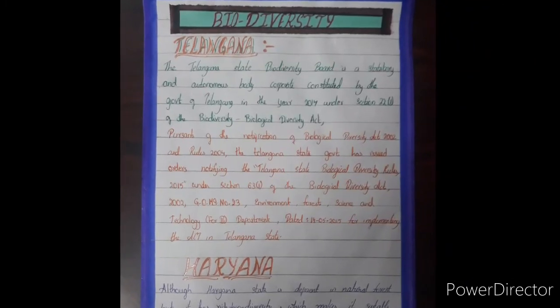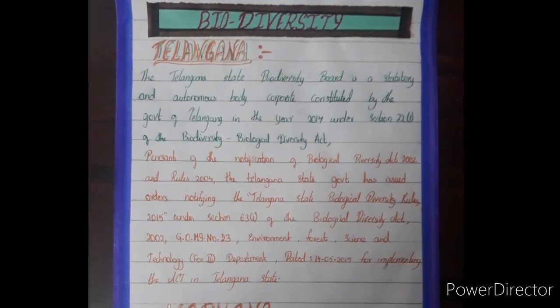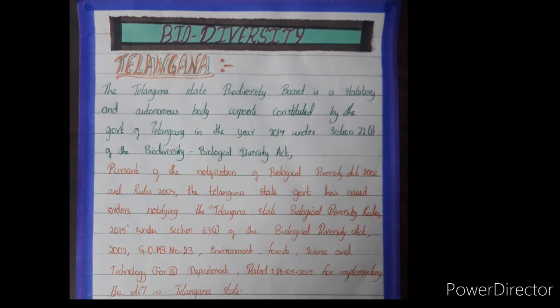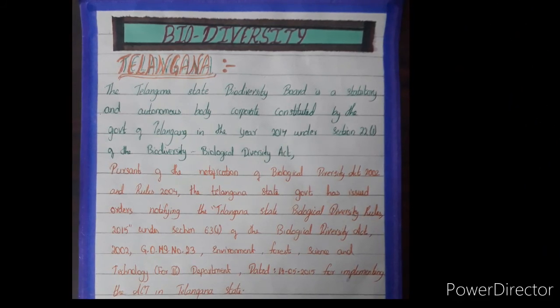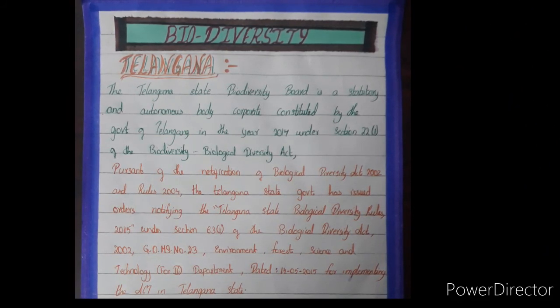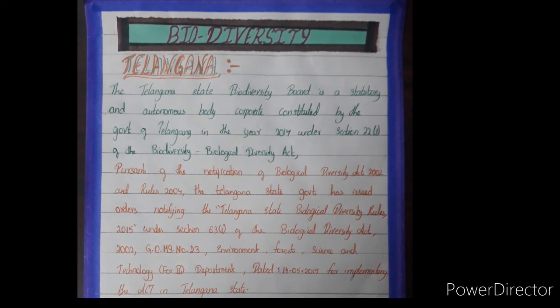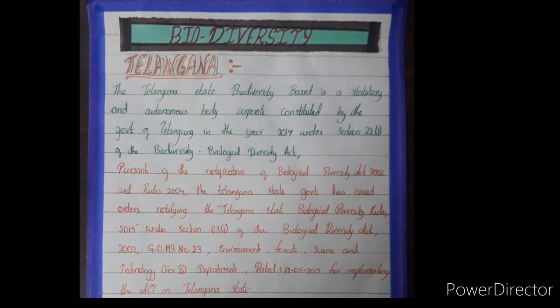Biodiversity in Telangana. The Telangana State Biodiversity Board is a statutory and autonomous body corporate constituted by the government of Telangana in the year 2014 under Section 22(1) of the Biodiversity Act.